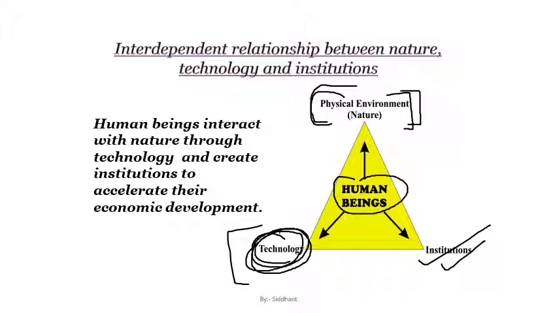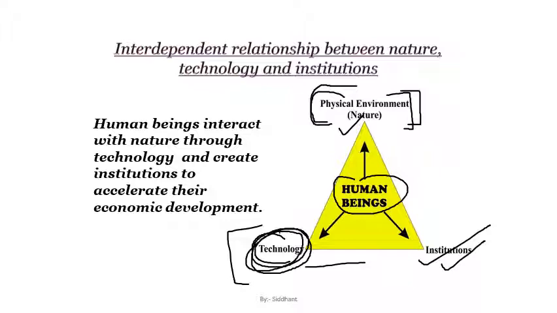So human being, the central part of this triangle, basically uses the nature for the goods, uses his skill and knowledge to exploit these goods, and then he uses the institutional organizations like planning commission, Niti Aayog, which we have in India, and various governmental organizations and bodies which plan to allocate these resources equally so that it can be used for the development of the society.